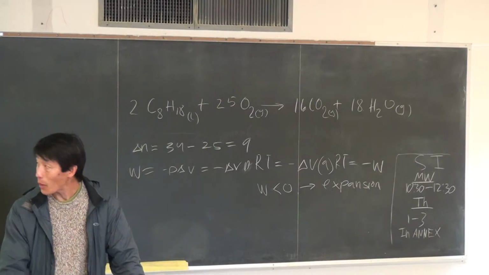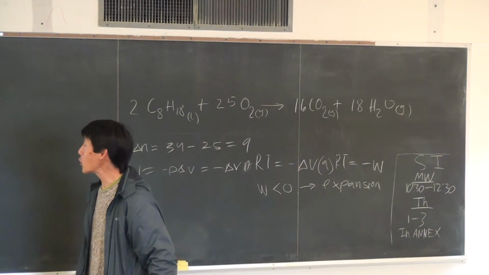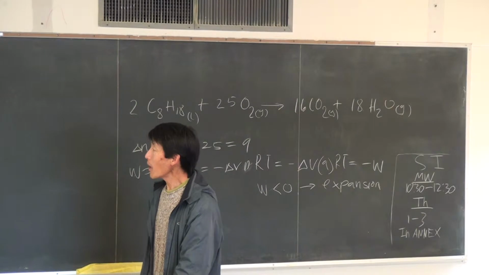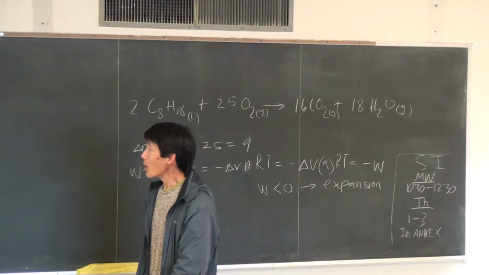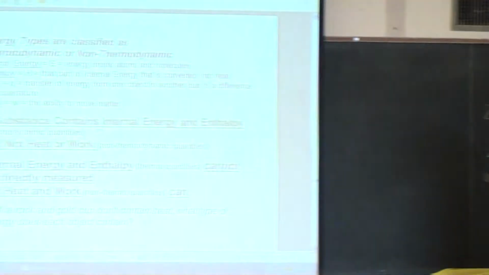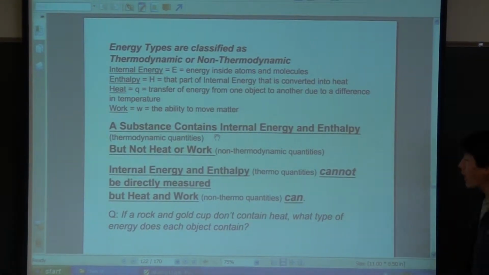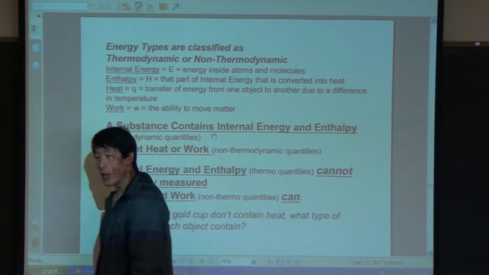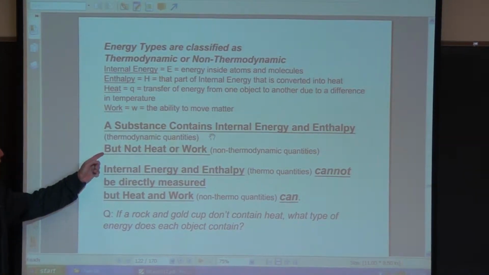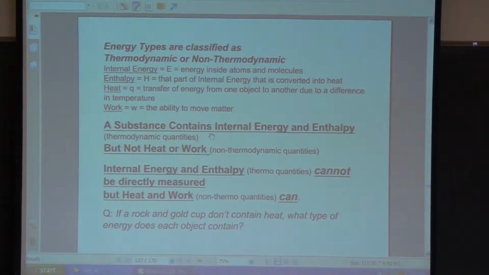Now, a substance contains internal energy and enthalpy, and internal energy and enthalpy are classified as thermodynamic quantities. In other words, a thermodynamic quantity is contained in a substance. On the other hand, heat and work are non-thermodynamic quantities because they are not contained in substances.